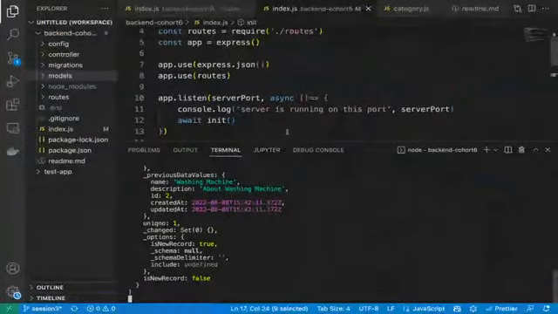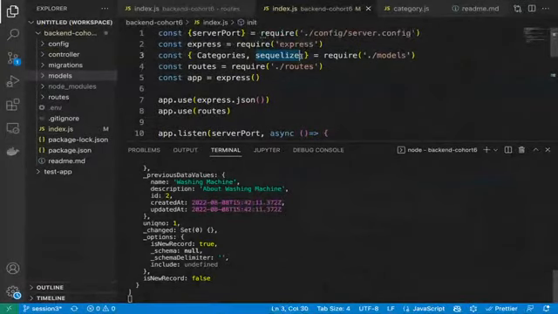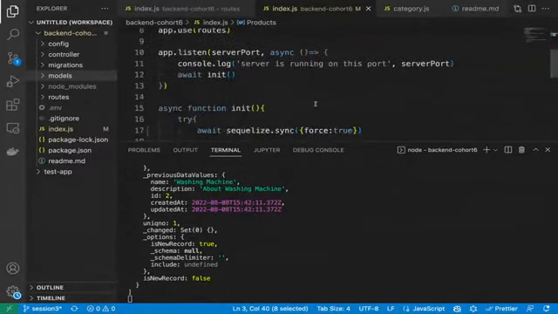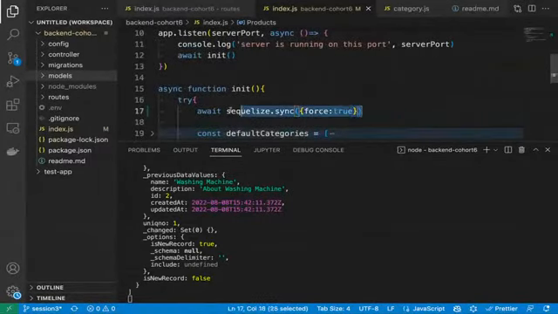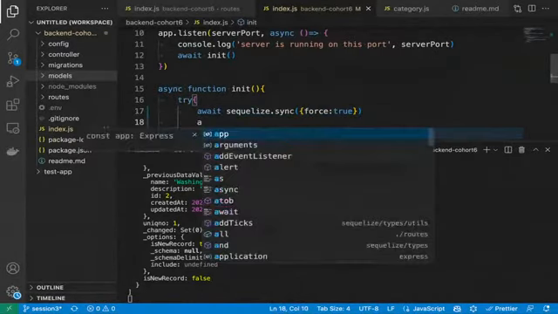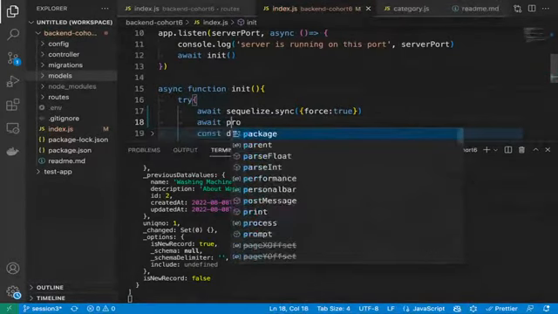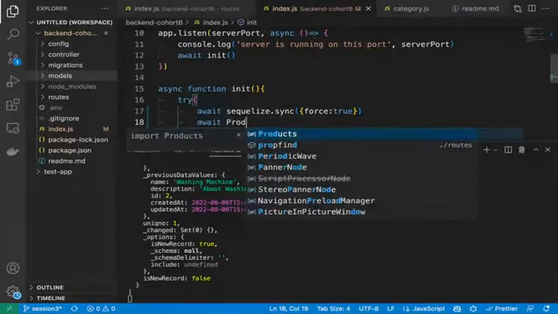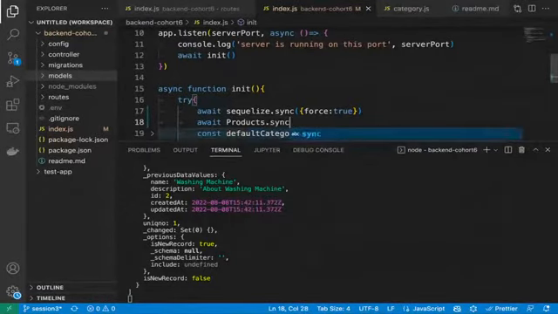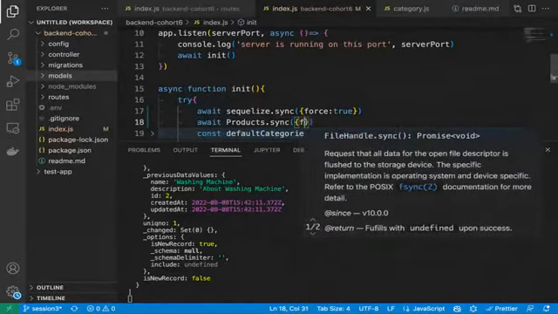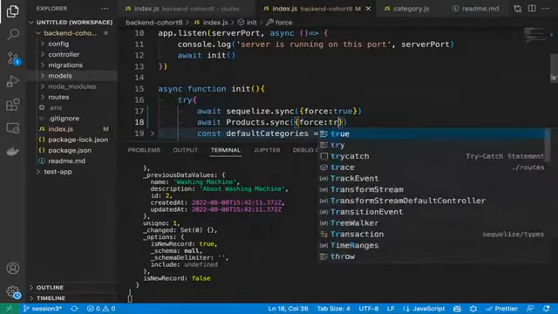This is one way to do this, and another way is we can simply import the products here. So tell me, guys, what way you have followed? Have you copied this line and written await product.sync like this, and then written force colon true?